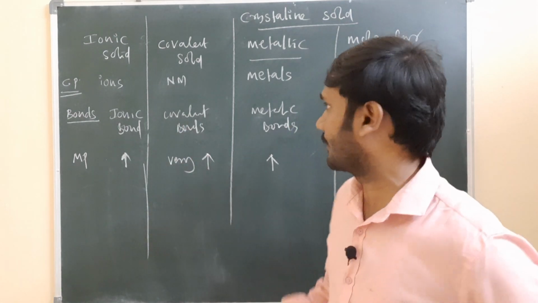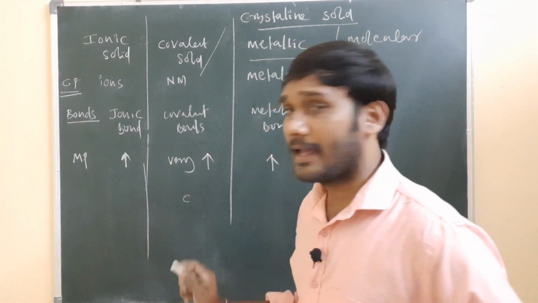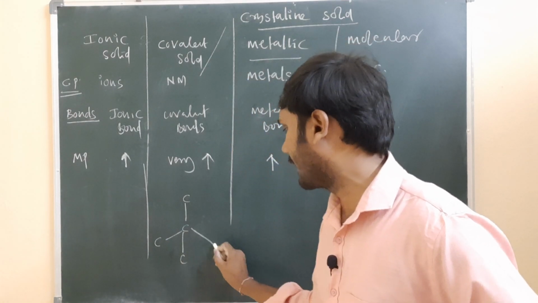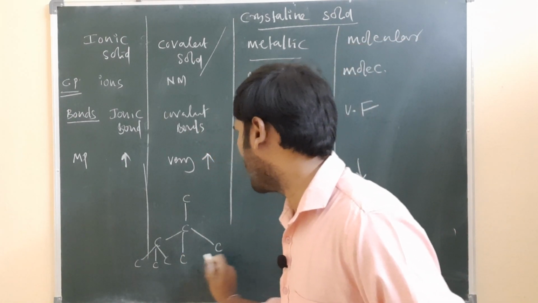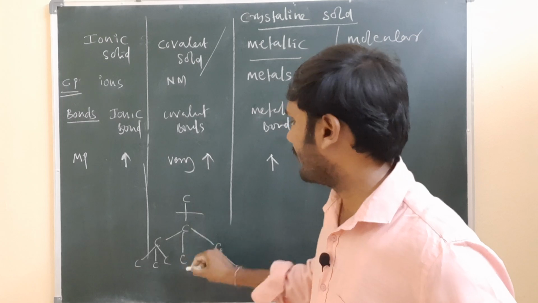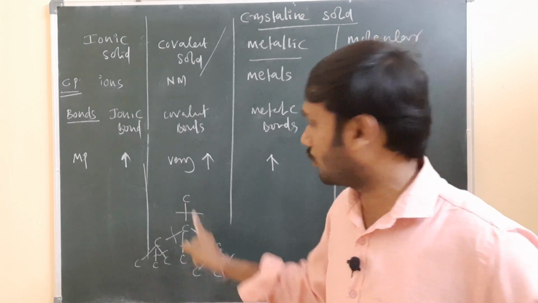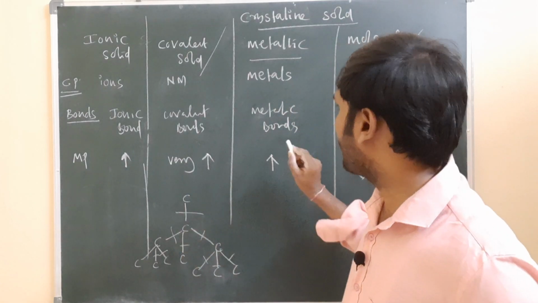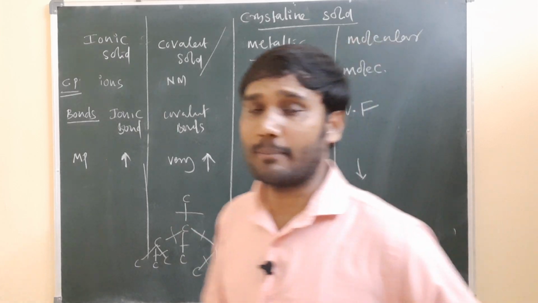It is due to the network structure, so covalent solids are also called network solids. For example, take the diamond structure. Every carbon has valency 4, so it forms four bonds around it. To melt the diamond, we have to break all these bonds. That's why, compared to ionic and metallic compounds, covalent solids have a very high melting point, for example diamond and graphite.